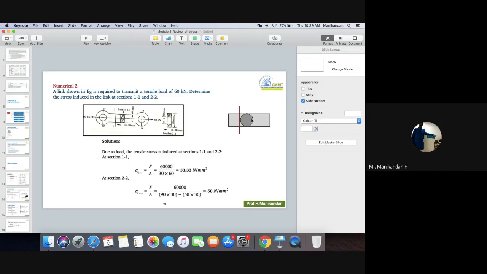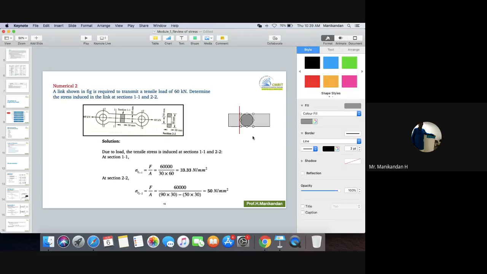Now I will ask you the same question which you asked me. Why is it a circle? This is a rectangle, no? The cross section is a circle. Then here same thing, no? The cross section is actually a rectangle, but you are telling her, sir, this circle is there, you should apply diameter. Yes or no? Got it, sir. So the cross section is different and the geometry is different.